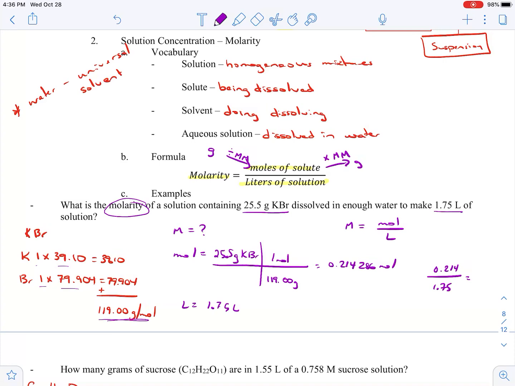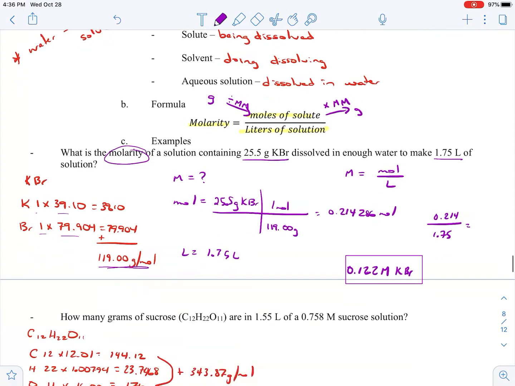And keeping 3 sig figs in our answer, we get 0.122, and our label on molarity is capital M. It must be a capital letter. Sometimes it might be helpful to add the KBr, the substance we have, but it is not necessary. The biggest thing we have to have is that capital M.